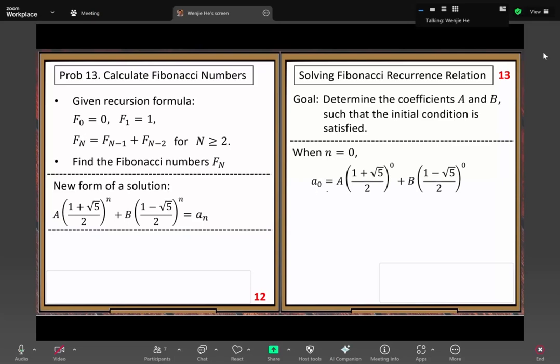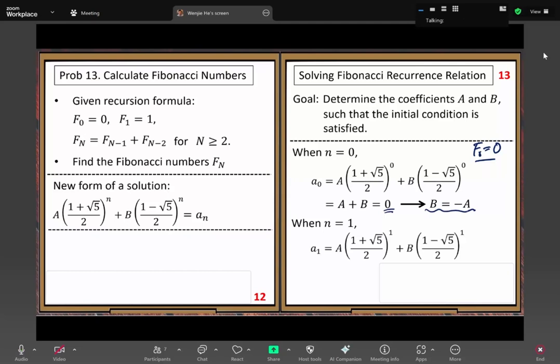For the initial condition, F0 should be 0, Fibonacci F0 is 0. Then we plug in n equals 0, and it should give 0. That means B equals negative A. So we can eliminate B, replacing B by negative A. Then for n equals 1, A1 is F1, and F1 equals 1.